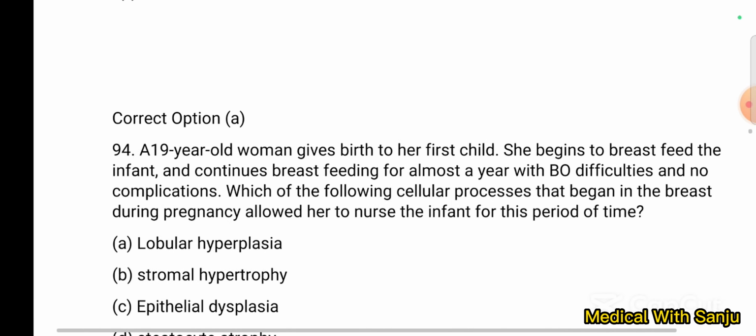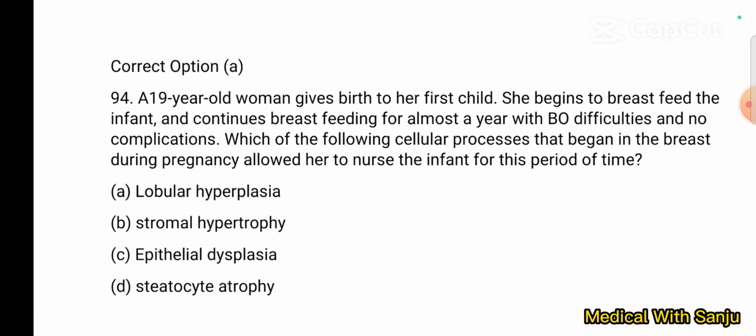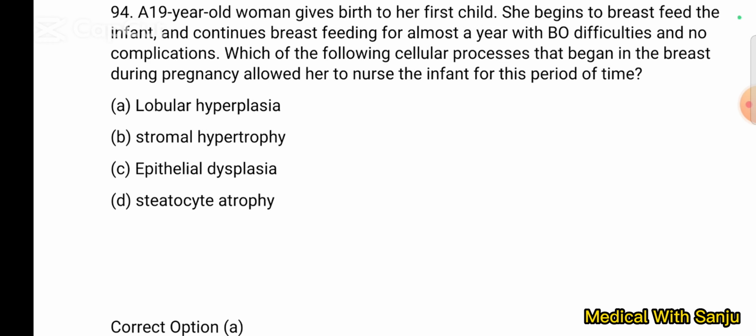Question number 94. A 19-year-old woman gives birth to her first child. She begins to breastfeed the infant and continues breastfeeding for almost a year with no difficulties and no complication. Which of the following cellular processes that begins in a breast during pregnancy allowed her to nurse the infant for this period of time? Option A, lobular hyperplasia; option B, stromal hypertrophy; option C, epithelial dysplasia; option D, steatocyte atrophy. The right answer is option A, lobular hyperplasia.